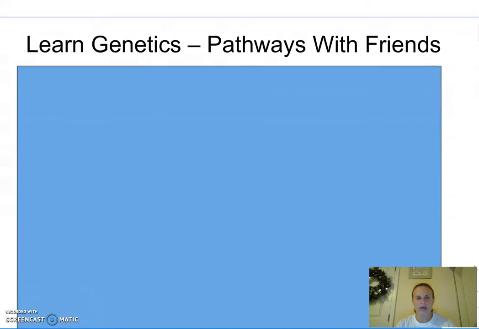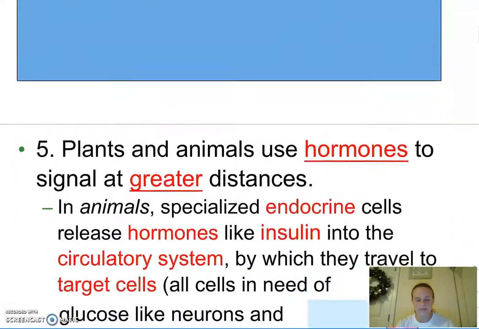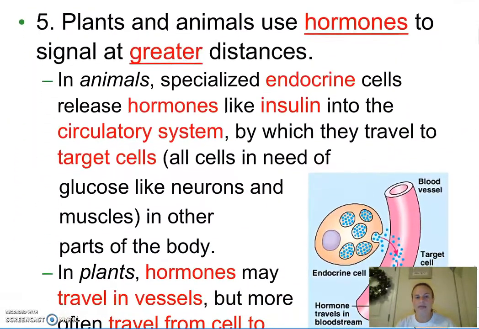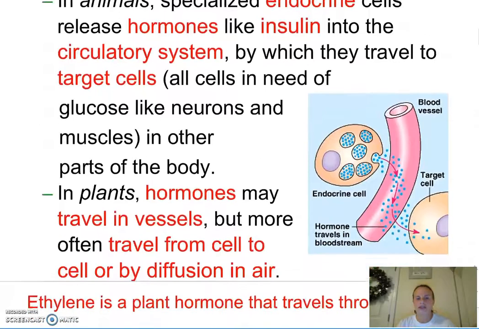We did an activity called Pathway with Friends in class where we were able to identify the different parts of any communication pathway. This is an elaboration on the different types of communication and the examples of those different types. So hormones travel greater distances, therefore they're referred to as long distance types of communication. For example, hormones like insulin are going to travel via the circulatory system. In other words, they're going to be released into blood vessels to travel to target cells.